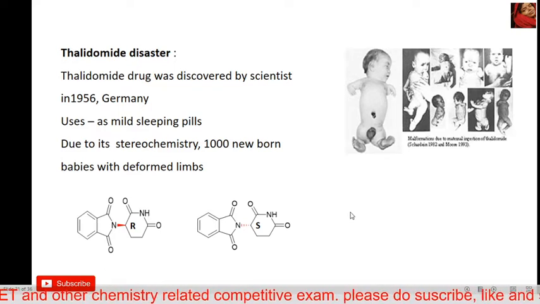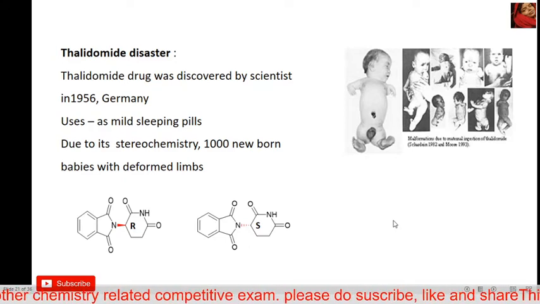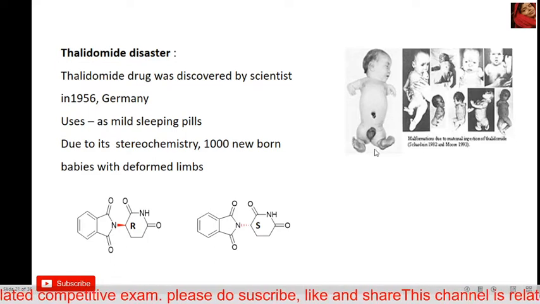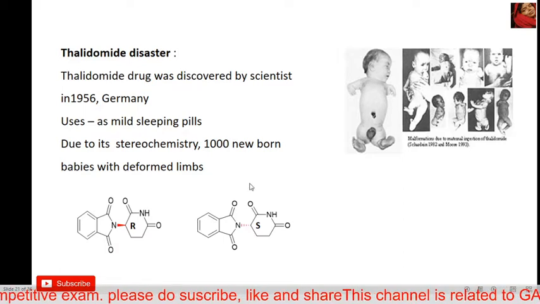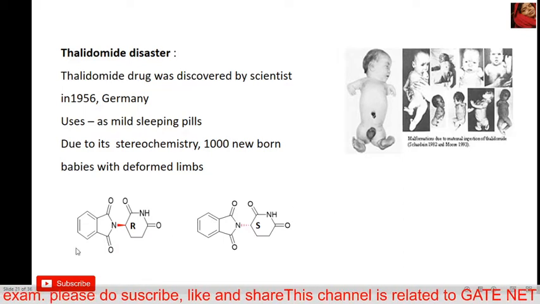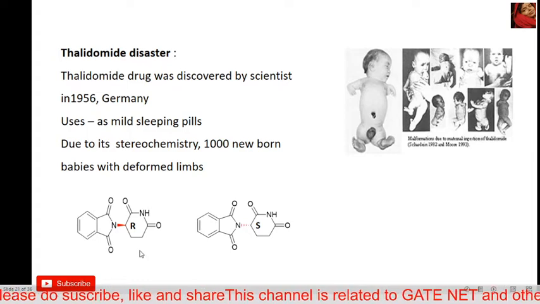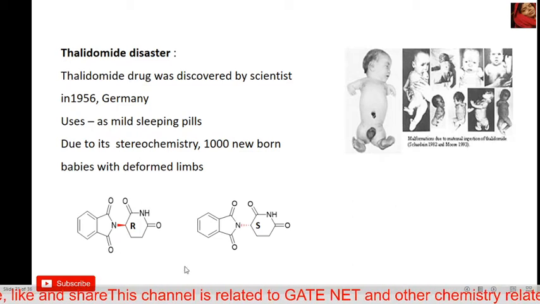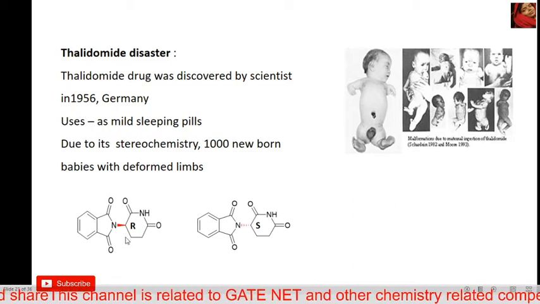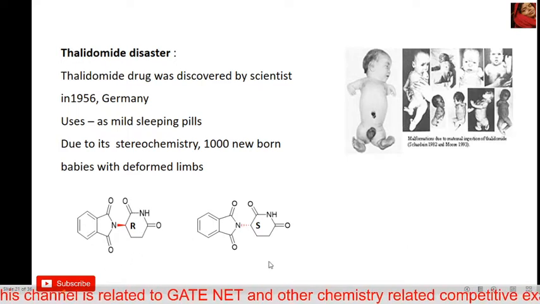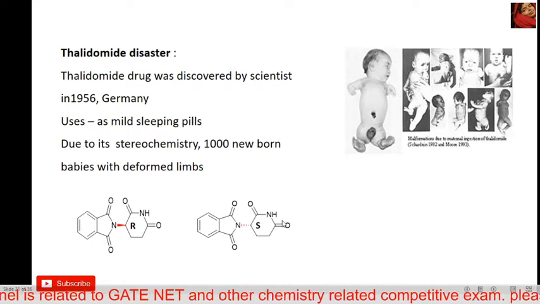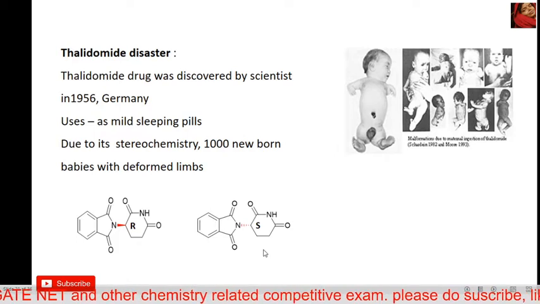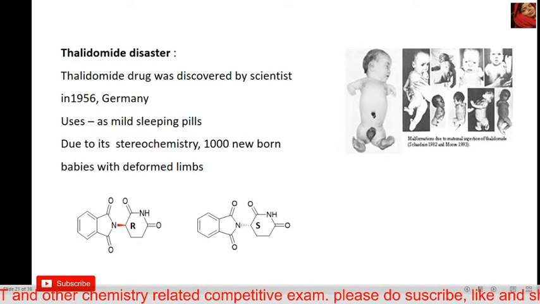But after birth, their children were born with deformed limbs. Why were they born with deformed limbs? Because the thalidomide conformation changes when the drug enters our body. The R form is the right form for the drug, but the R form converts into the S form, and that form is not good for health. Because of that form and structure, the child is born with deformed limbs.